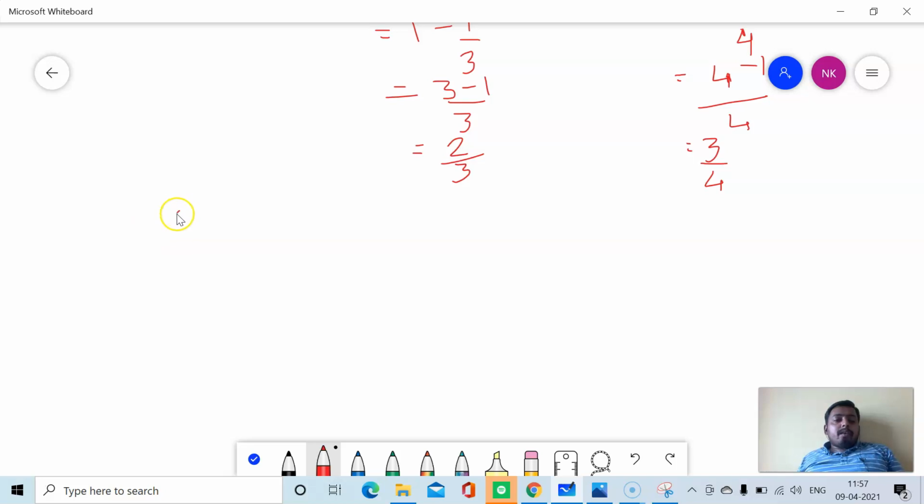Case 1. A will solve the problem, and if I use the word and, that means the multiplication theorem of probabilities is applied. A will solve the problem and B will solve the problem.